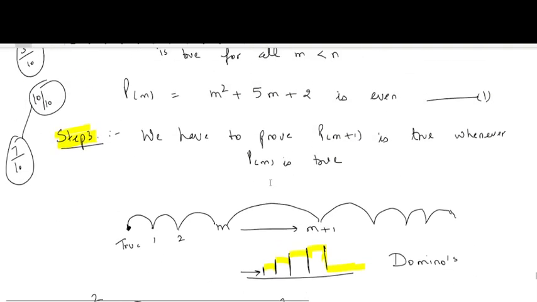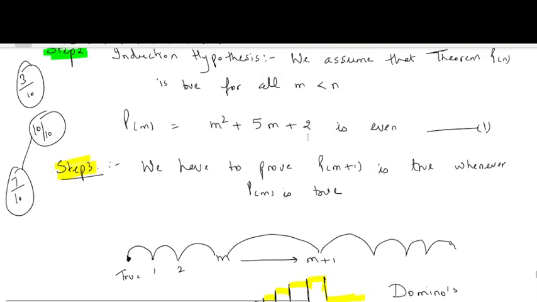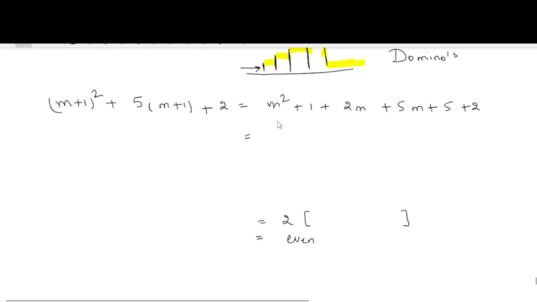Now we have equation number 1, m square plus 5m plus 2 is even. So I will write even, or you can write, when some number is even, you can write that as 2 times k1, where k1 is any integer.